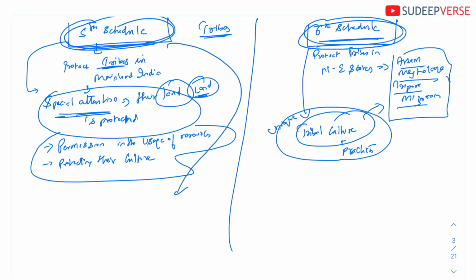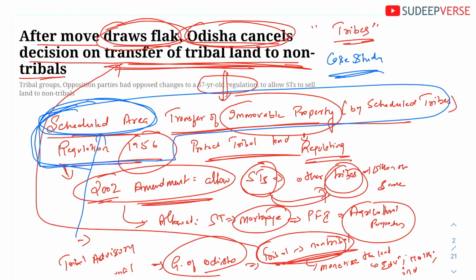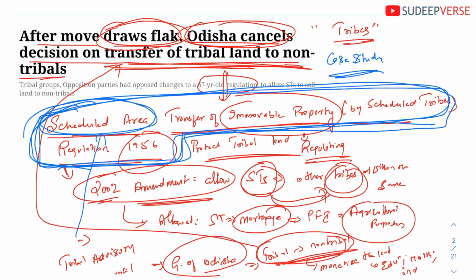Now, in the case of Odisha, they are talking about the scheduled areas. As I told you, scheduled areas are declared by the president, but the power to administer the scheduled areas goes to the governor. To implement their special rights, the governor will appoint the tribal advisory council. The state government can make its own rules in order to govern the scheduled areas, and the rules to govern the scheduled areas in Odisha are the Scheduled Area Transfer of Immovable Property Regulation Act. I hope now you are able to relate it.